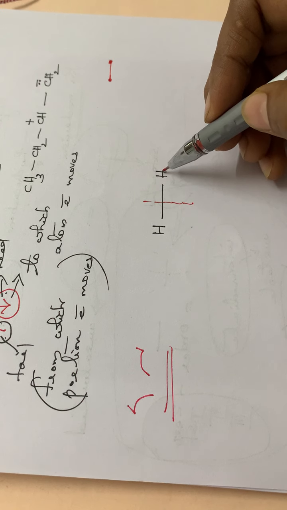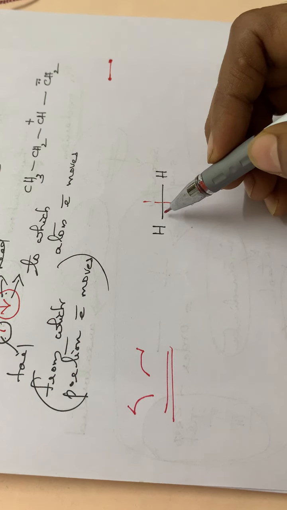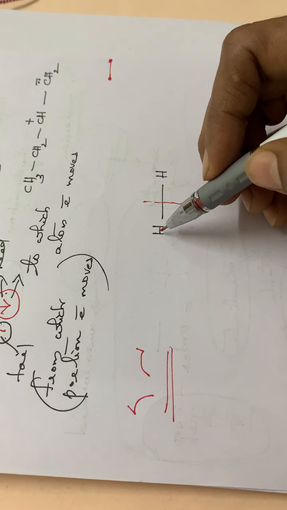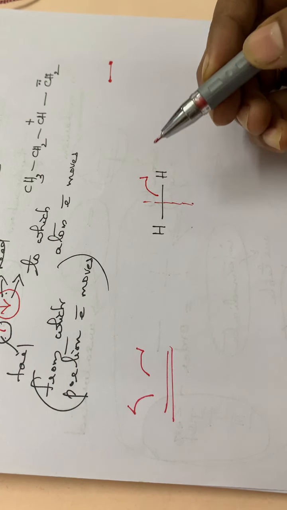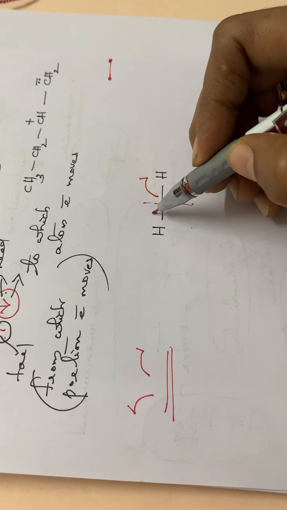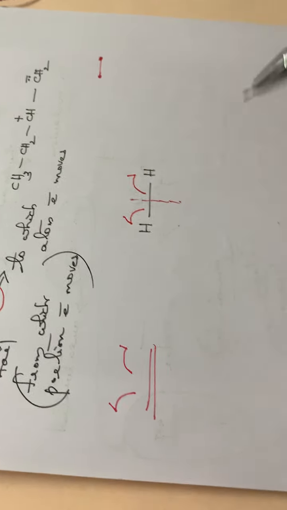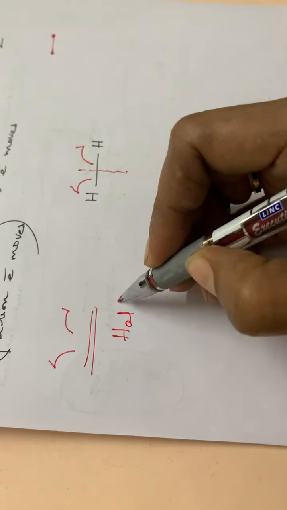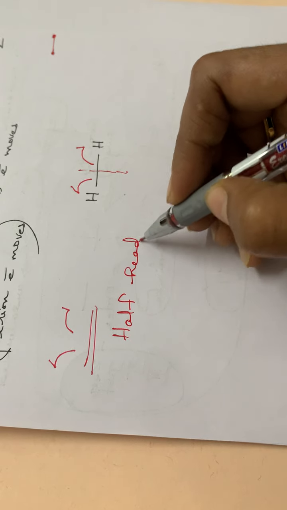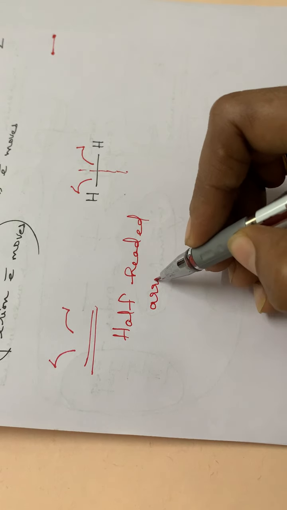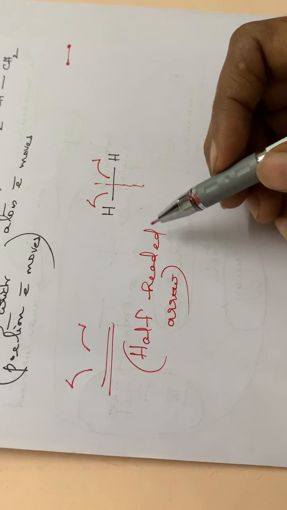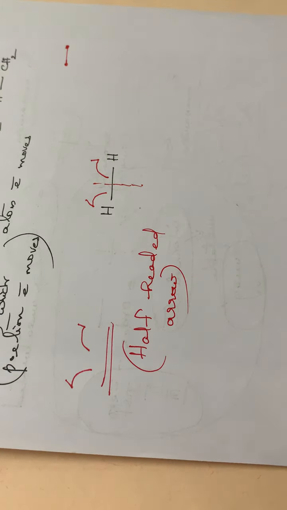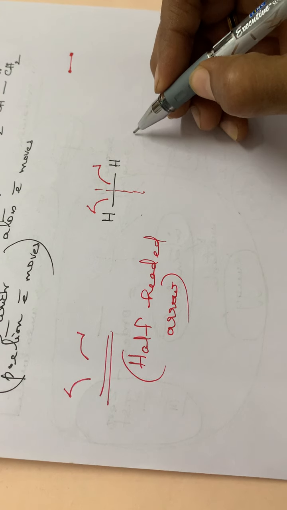One of the electrons will be moving to this hydrogen atom, and the second electron will be moving to this hydrogen atom. So here we have to represent this type of electron shift by using this half-headed arrow. So this arrow is called a half-headed arrow. The movement of a single electron is represented by a half-headed arrow.